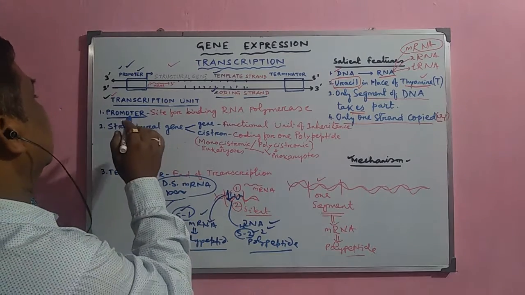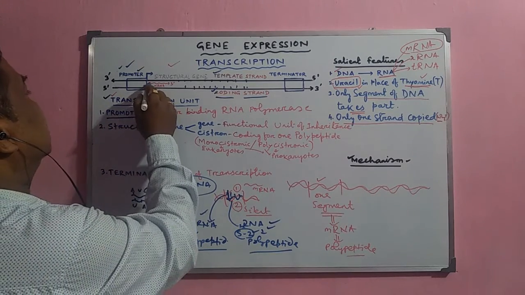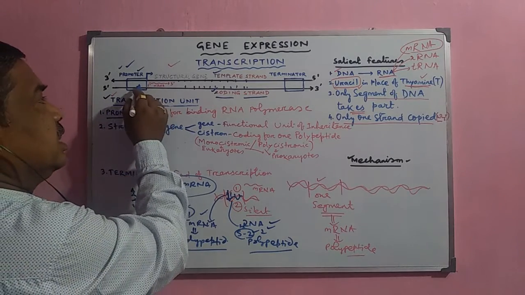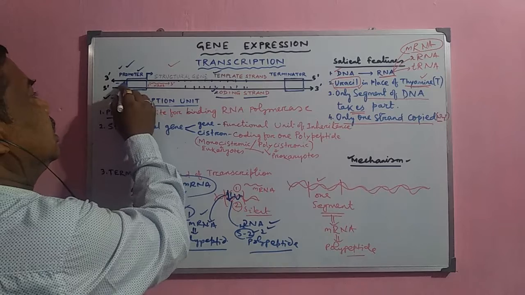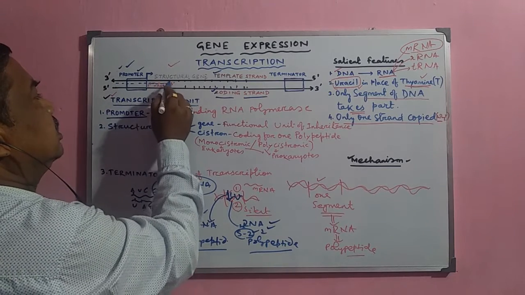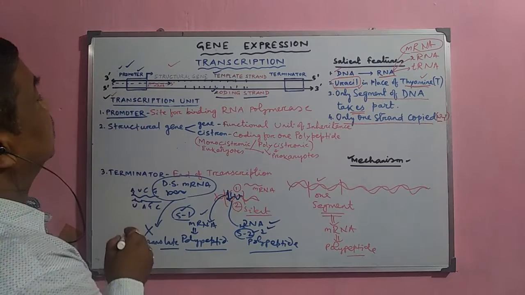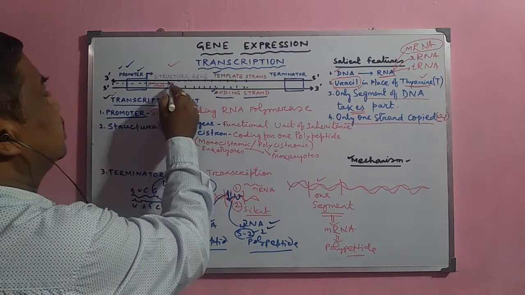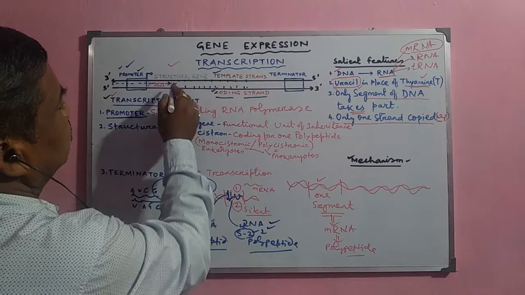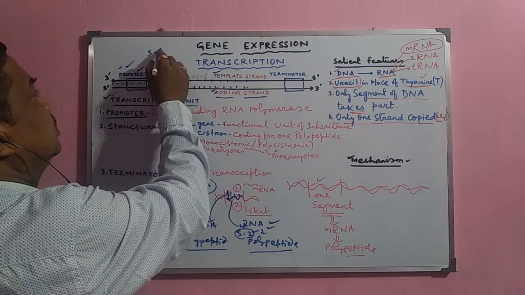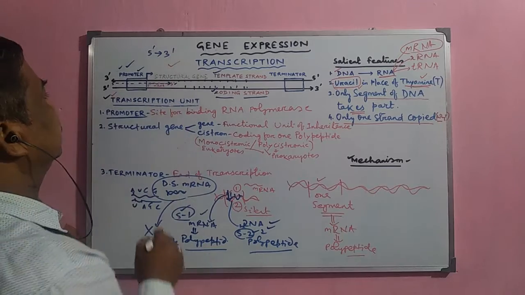If this is the 3' end, then the mRNA will be synthesized in this direction, with the 5' of the mRNA here and the 3' of the mRNA proceeding this way. So mRNA synthesis proceeds in the 5' to 3' direction.